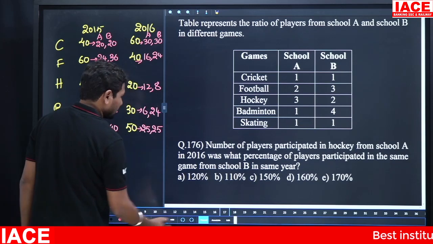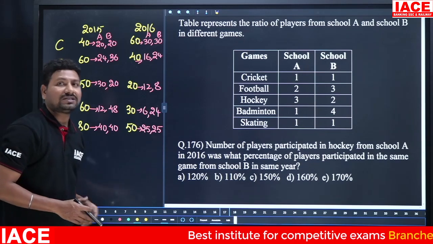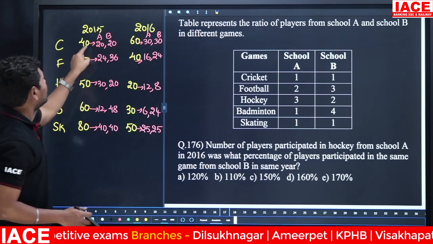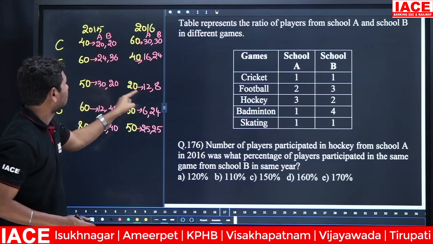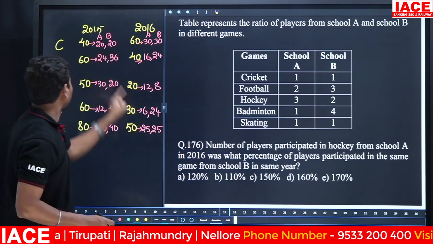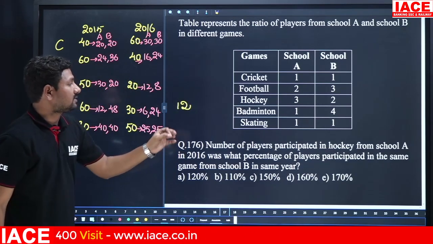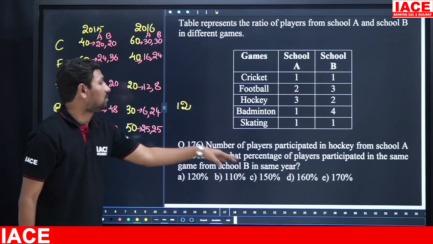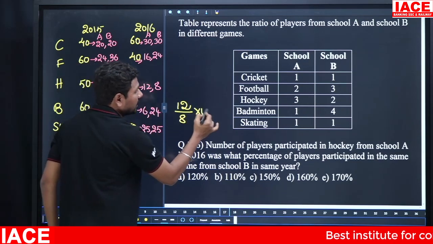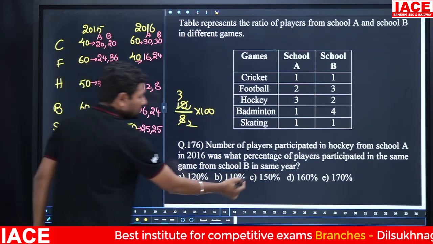The first question was: number of players participated in hockey from school A in 2016 was. School A in 2016 is how many members? School A 2016, 12 members. Number of players participated in hockey from school A is 12 members. Was what percentage of players participated in the same game from school B in the same year? Then 12 by 8, 12 by 8 into 100. 4 3s and 4 2s. 3 by 2 is equal to 150%, clearly option C.